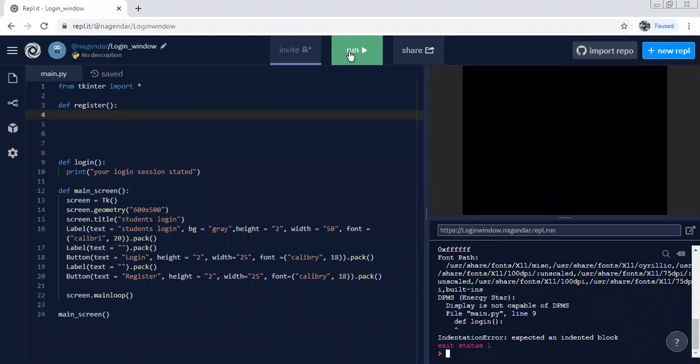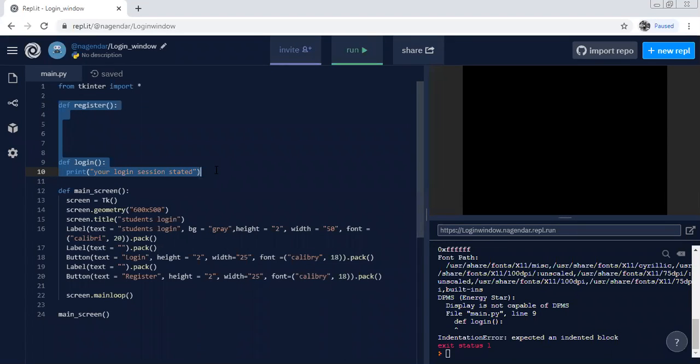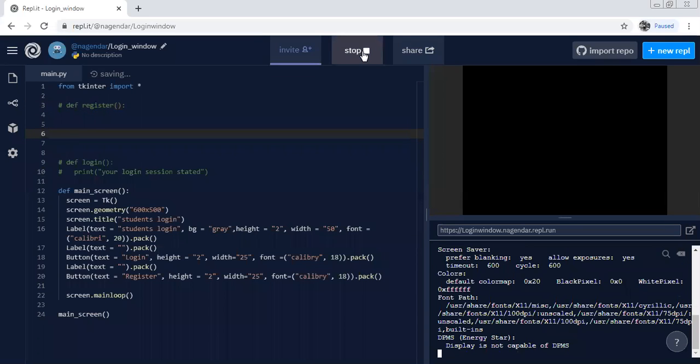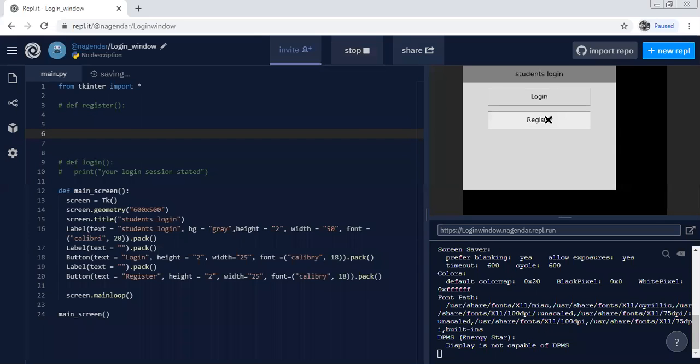Actually here, this login and register have not been defined. I do one thing because I am in construction mode now. If you run it, it doesn't show any error, because all these lines are commented. When we press register, it needs to open the second window, because out of login and register we need to go first to register, next to login, right?